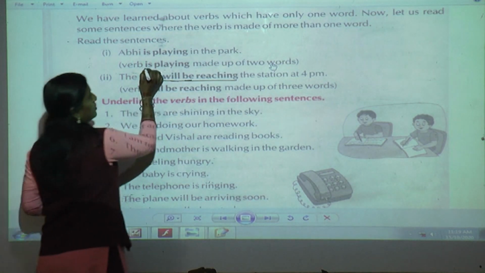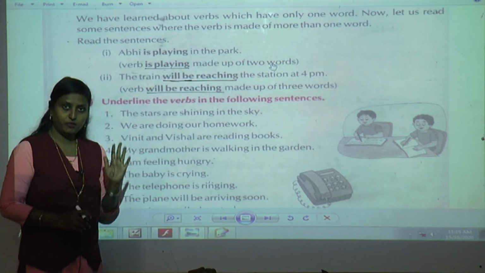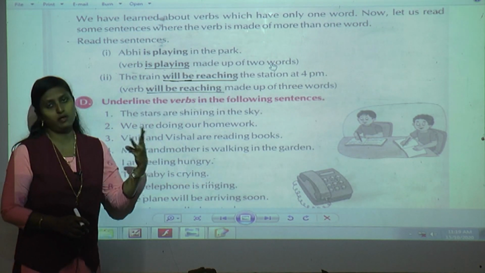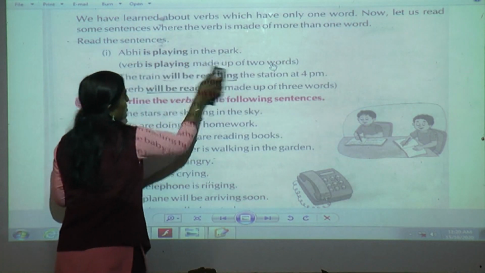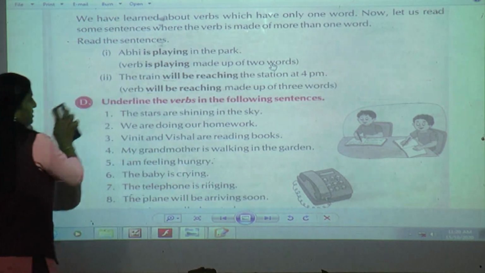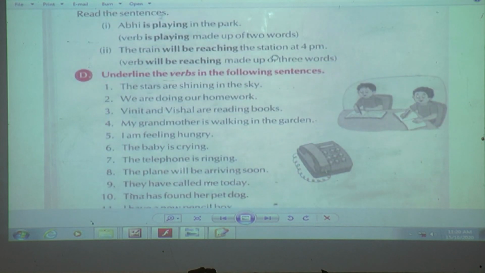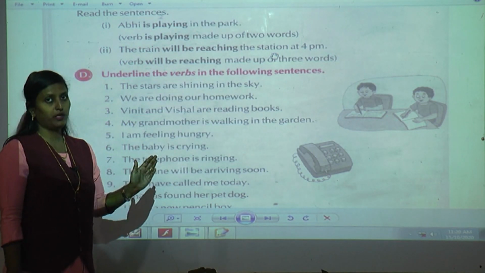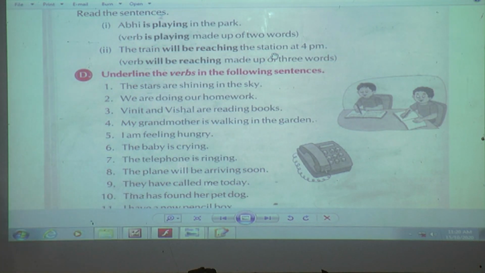Here we can see two others. Got it? In this part we have learned that a verb is not only made of one word but it can be of more than one, that is two or three. Got it? Understood? Only that much is there. Now we are going to solve exercise D. When we are going to solve exercise D, you have to keep in mind that when we are underlining the verbs, we should read the sentence, find out how many verbs are there, and according to that we have to underline. Shall I start, students, with exercise D?